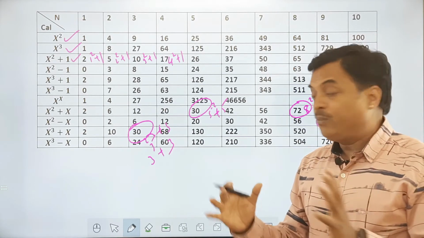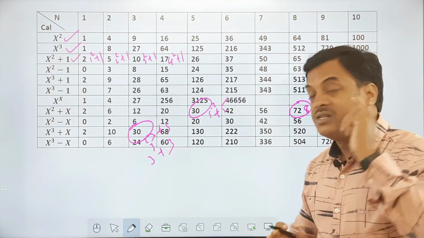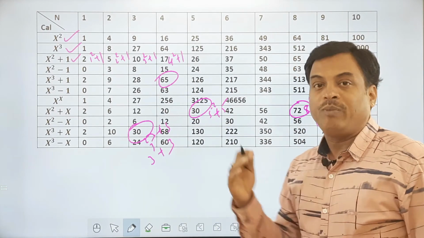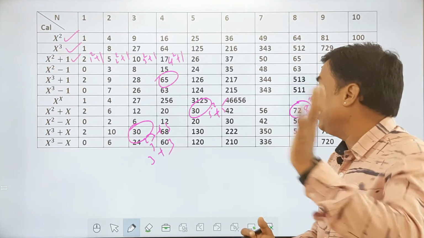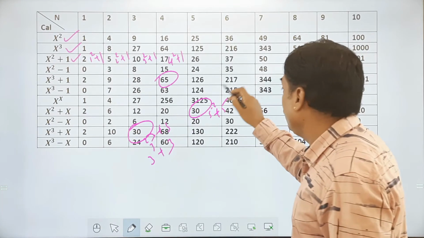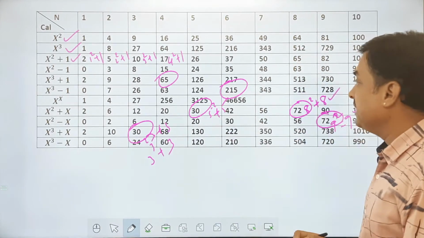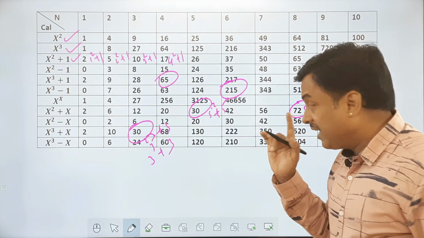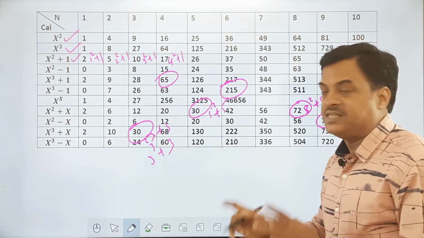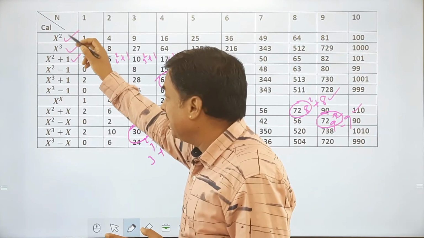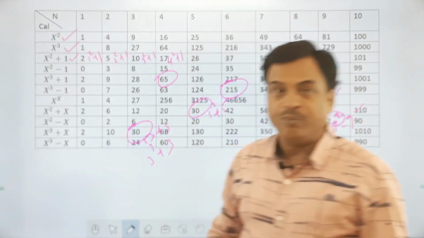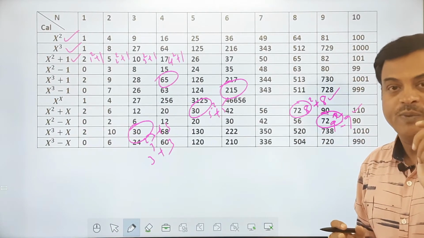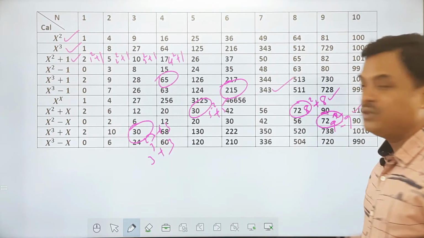So I am not saying to practice this table, I am saying when you see any number, for example if I say 64 here, it's 4 cube plus 1 kind of a number, 65, immediately I should recall that. 215 for example, it is like 216 minus 1, 6 cube minus 1 kind of a number. If I can say like that, then it is easy. So for the practice, I gave you a table which you need to practice on a regular basis. When you think that your table is perfect, when you see any number, you should be able to say something on that number.